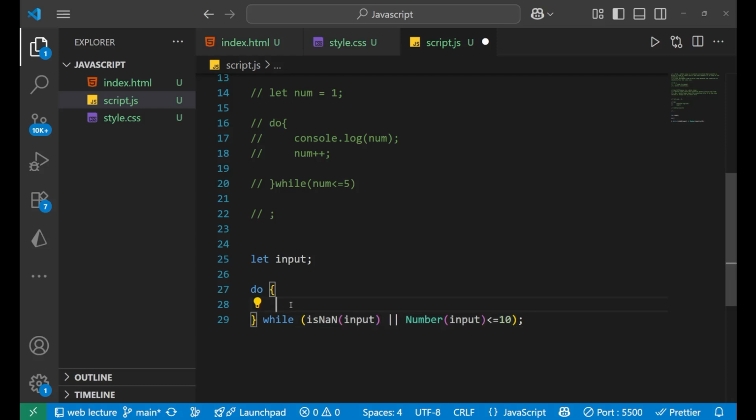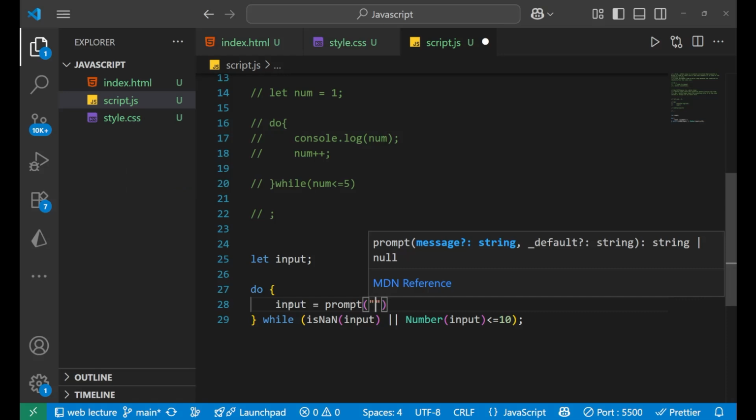In the main code part, I am writing input equals prompt, and inside I'll write Enter a number greater than 10. So that is what I'm asking.